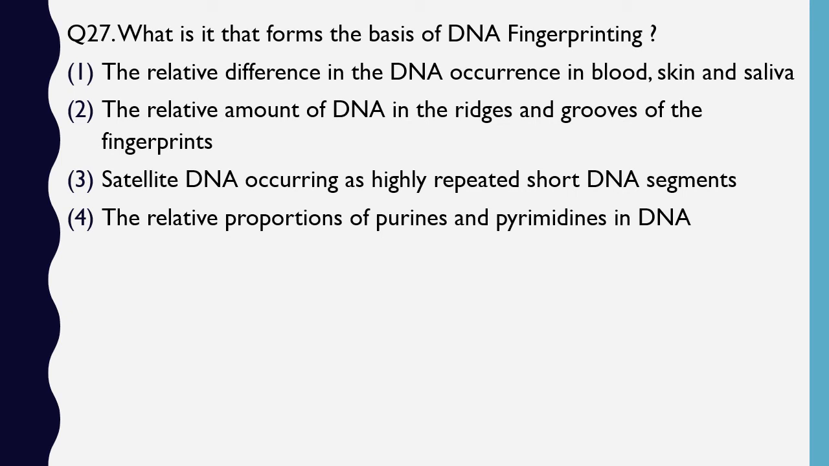Question number 27. What is that which forms the basis of DNA fingerprinting? Relative difference of DNA occurrence in blood, skin and saliva, relative amount of DNA in ridges and grooves of fingerprints, satellite DNA occurring at highly repeated short DNA segments, relative proportion of purines and pyrimidines in DNA. The correct answer is option 3. Satellite DNA occurring at highly repeated short DNA segments forms the basis of the DNA fingerprint.